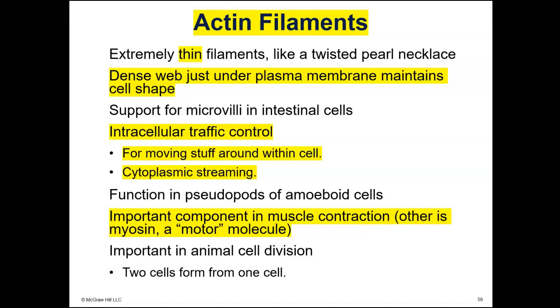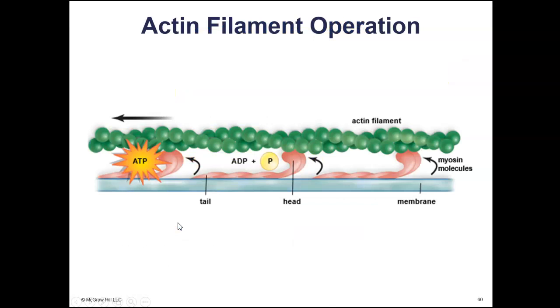So for actin, you need to know that the actin filaments are the thin filaments. They're the thinnest of the three components of the cytoskeleton. Actin forms a dense web just under the plasma membrane and helps to maintain the cell shape. Actin also functions in intracellular traffic control for moving stuff around within the cell. And actin is an important component in muscle contraction. Myosin filaments attach to the actin, and then there is a contraction.